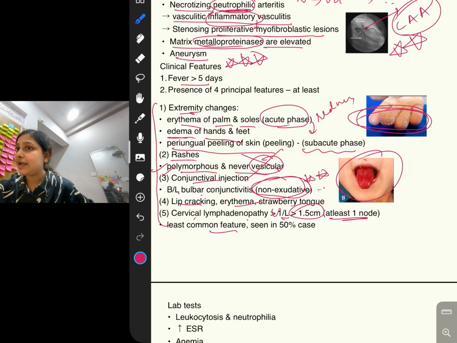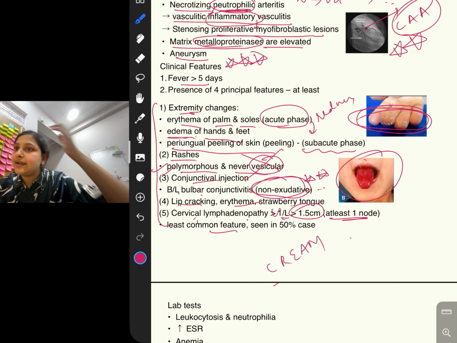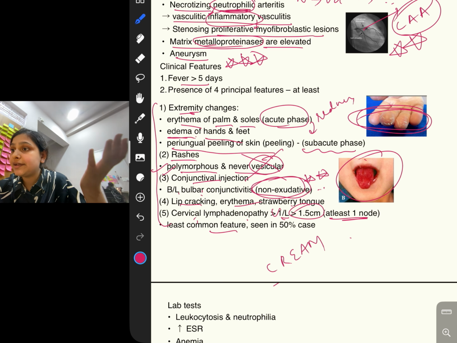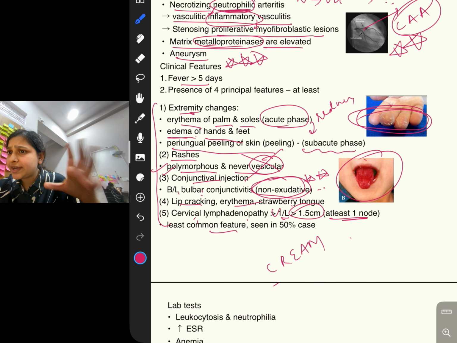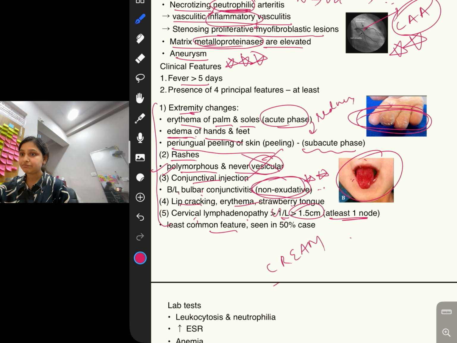So what will be seen? You can remember it with the mnemonic CREAM. Cervical lymphadenopathy, rashes will be there, erythema will be there, edema and lymphadenopathy will be there, and non-exudative conjunctivitis will be there. This is strawberry tongue. This is the periungual peeling.